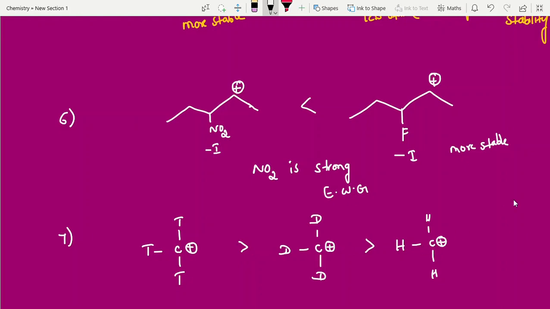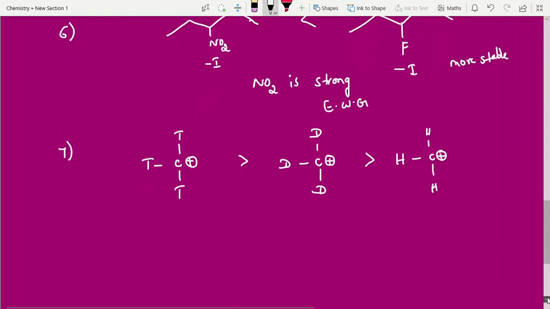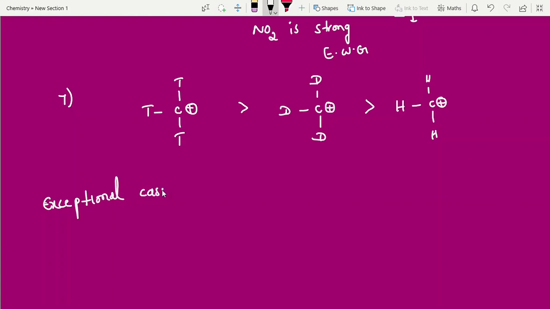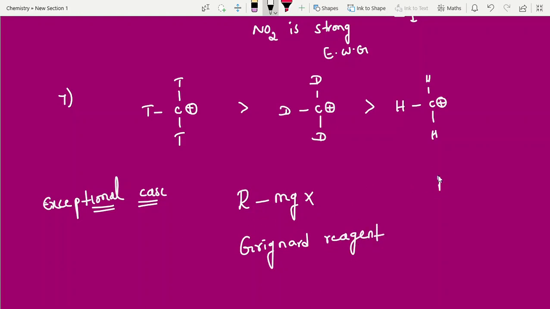Okay students, now one more exceptional case I am giving here. Alkyl groups are nothing but no doubt plus I groups. But we have one exceptional case, students. What is the exceptional case here? RMgX, Grignard reagent. We call it as Grignard reagent. So R is nothing but alkyl group. Anything you can take: methyl, ethyl and propyl. You can take anything. Clear?